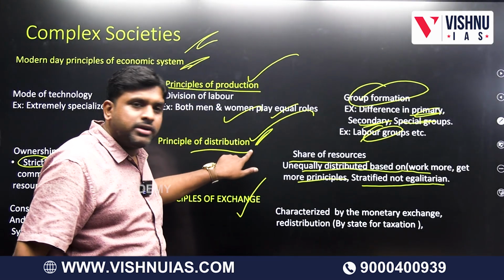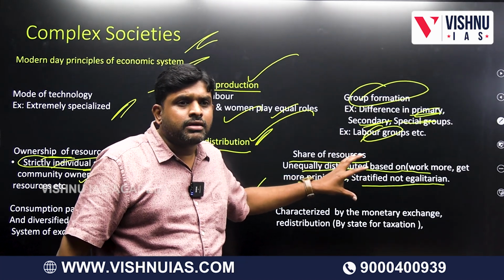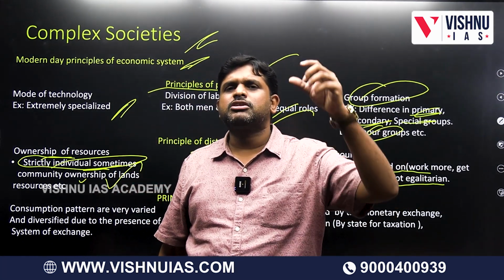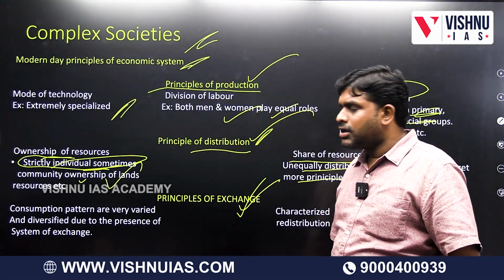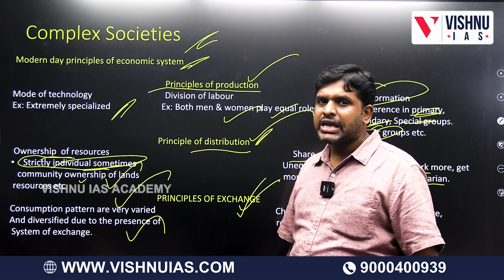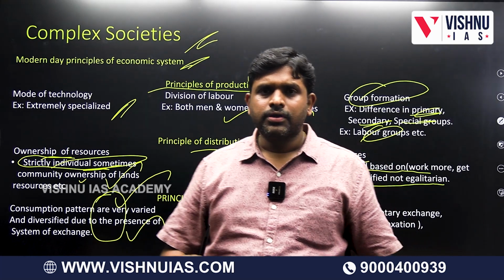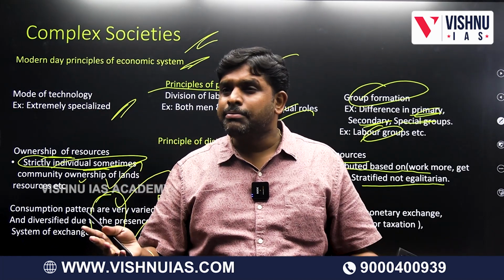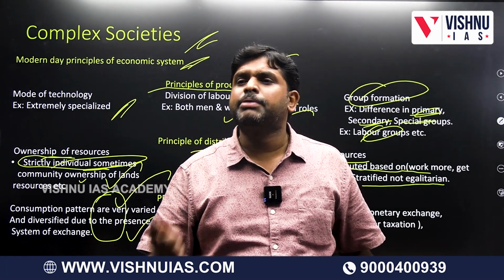Distribution. What is this principle of distribution? Here based upon your performance, based upon your work, based upon your criteria. But there, whatever may be the criteria, whatever may be the specialization, whatever may be the work, the distribution will be equal. Exchange. Consumption patterns are very varied and diversified due to the presence of system of exchange. Different types of exchanges will be there. Variations will be there. One will be having more, one will be less. It depends upon the demand and supply. It depends upon profit and loss. It depends upon principle of rationalization. So many concepts will be there with respect to exchange.